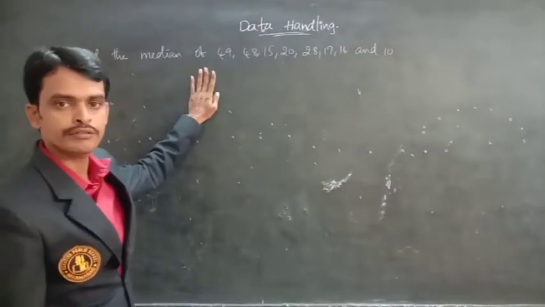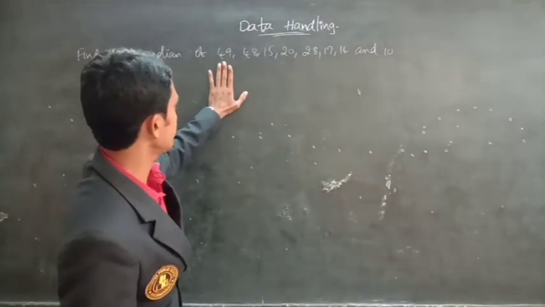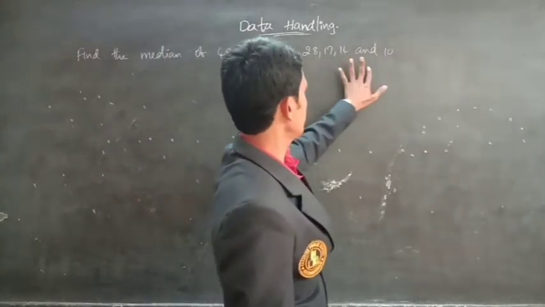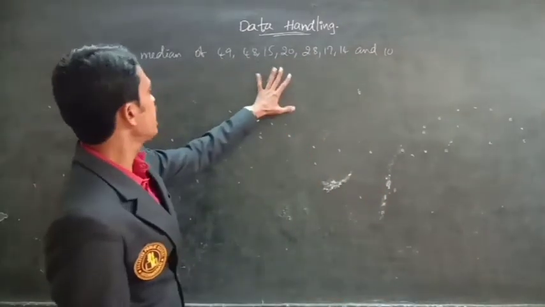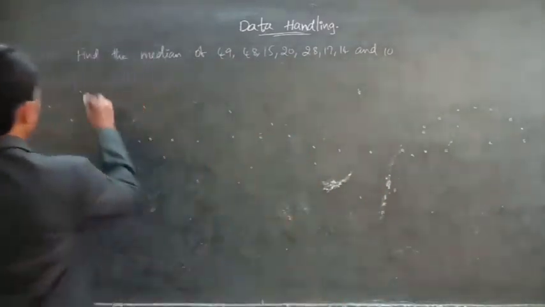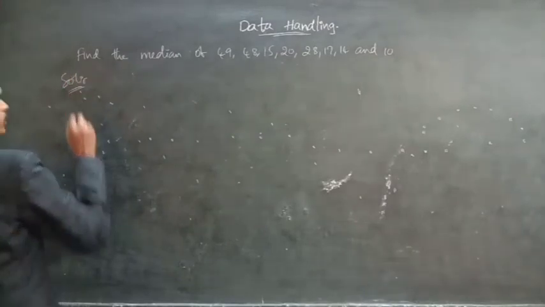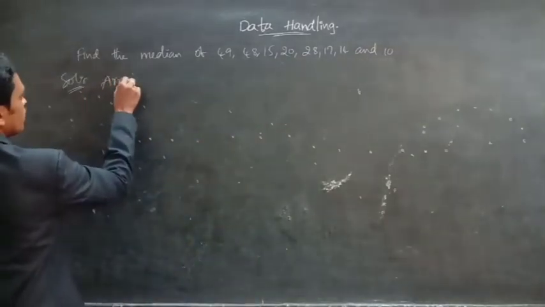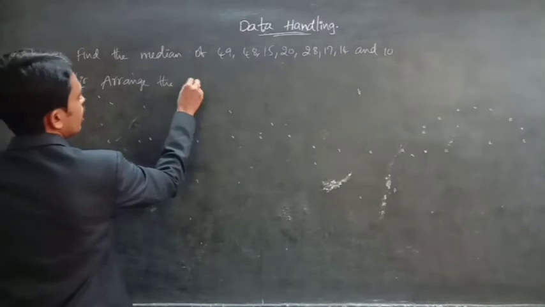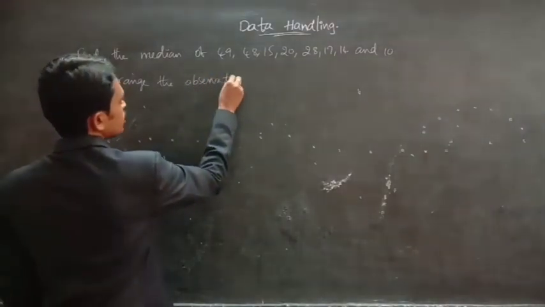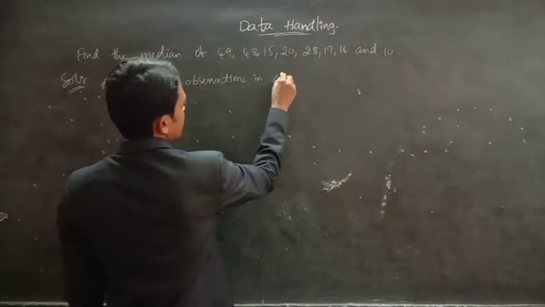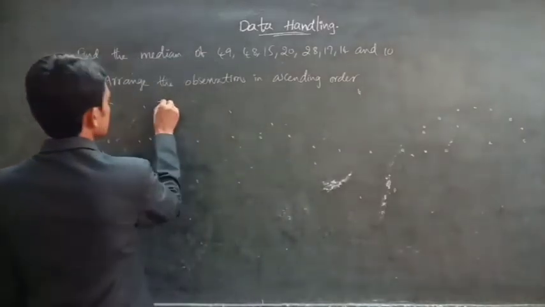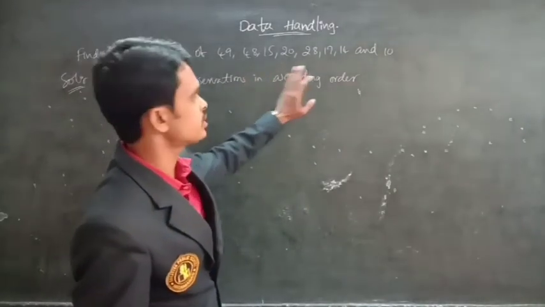Find the median of the given data: 48, 49, 15, 20, 28, 17, 14 and 10. So you should find the median of the given data. Solution: first, arrange these observations in ascending order. The ascending order is smallest to biggest.